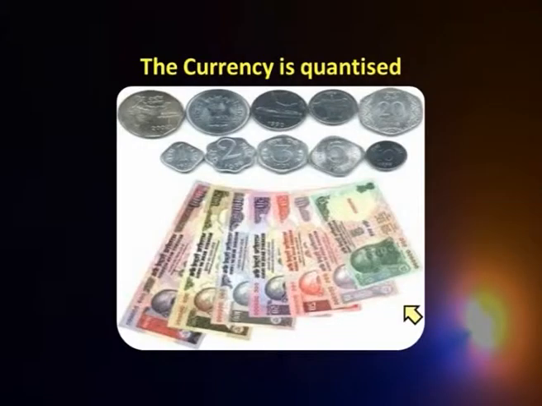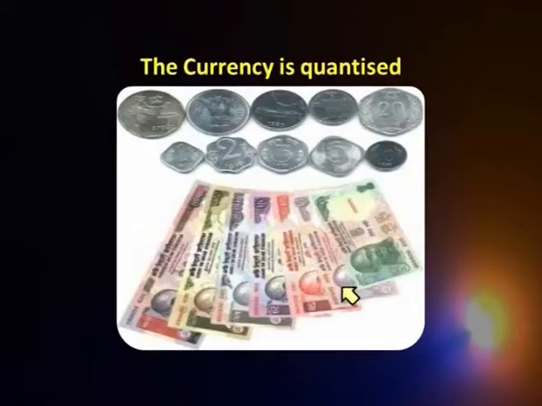Let us take another example. We know the currency. Currency is quantized, say 5 rupee, 10 rupee, 20 rupee, 50 rupee and so on and so forth. You do not have a currency note of, say, 5.7 rupees. So, that means all this currency is quantized, it can take up only certain values, not all possible values. So, that is the basic meaning of quantization. That is the proposition of Max Planck.